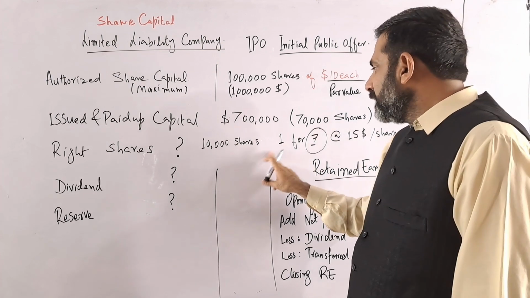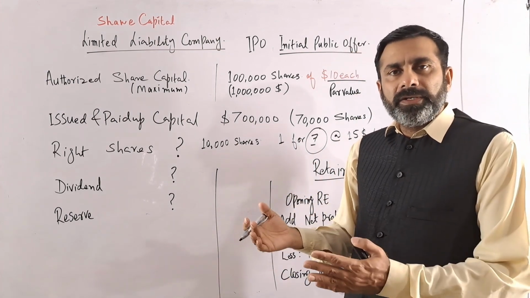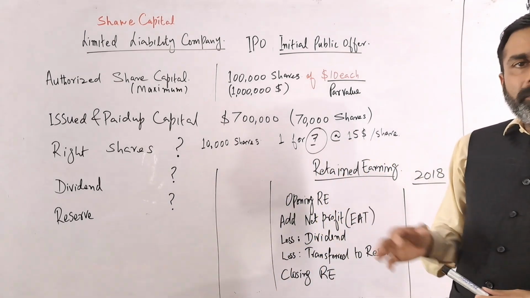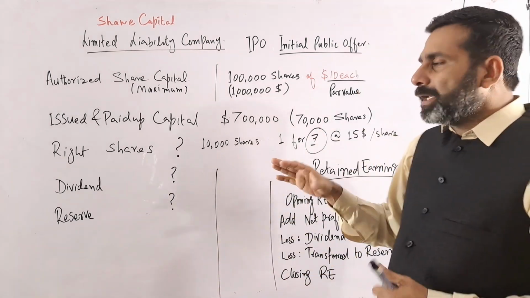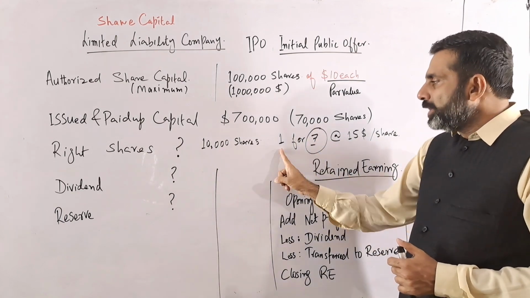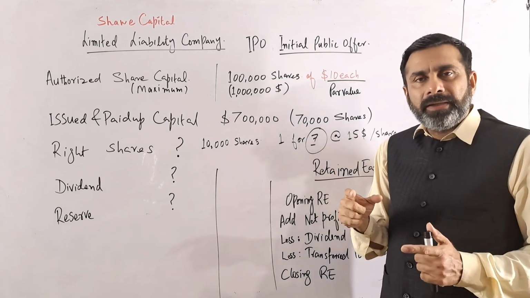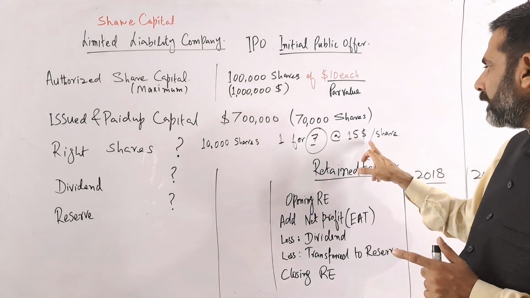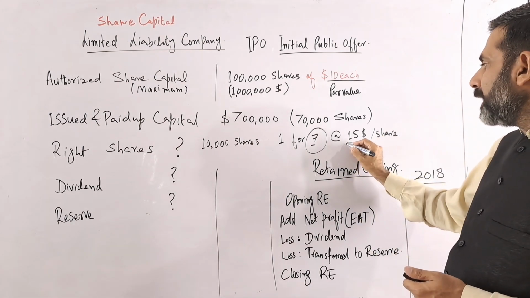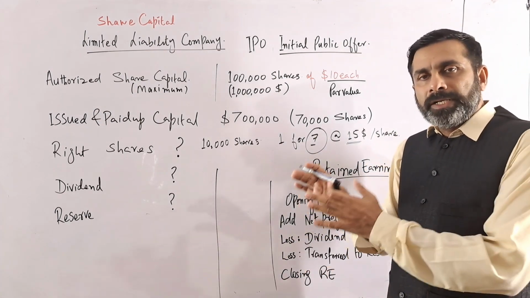This is the right given, the right shares are given to the current shareholders. It is not mandatory that all of them will buy, some of them will buy. So they have given an offer to the current shareholders that if they want to buy a new share, they can buy 1 new share for every 7 shares they currently have. And what will be the price they have to pay? The $15 per share. This is the right issue price which they are offering to the current shareholders.